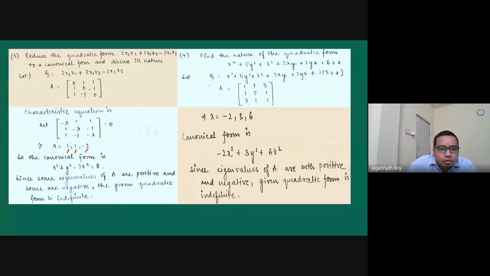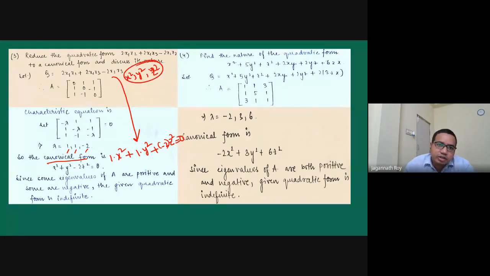So the canonical form will be 1 into x square plus 1 into y square plus minus 2 into z square equals 0. See here, square terms are not there in the original quadratic form. It does not have any square terms. But here, in the canonical form, we are getting x square plus y square plus z square.